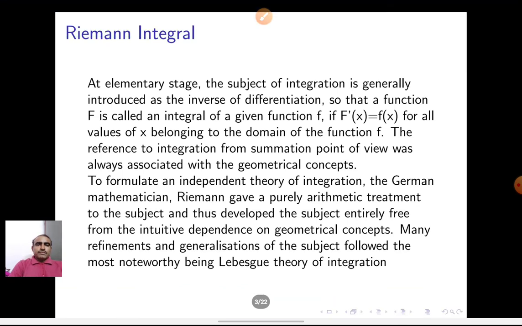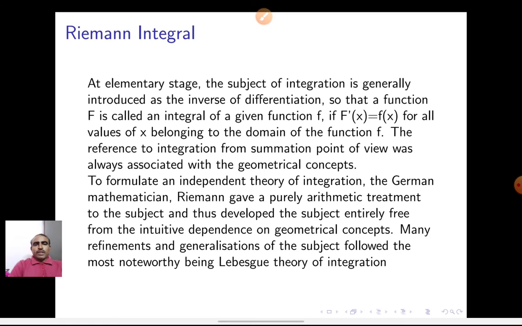In the earlier stage, integration meant the inverse of differentiation. A function f is called the integral of a given function if f dash x is equal to f of x for all x belonging to the domain. Geometrically, we define the integral from a to b of f of x dx as the area of the region obtained by the curve y is equal to f of x, bounded by x is equal to a and x is equal to b. So the reference of integration from the summation point of view was always associated with geometrical